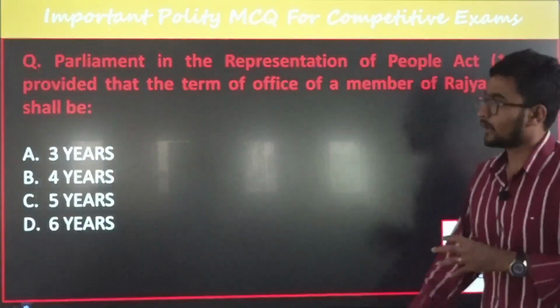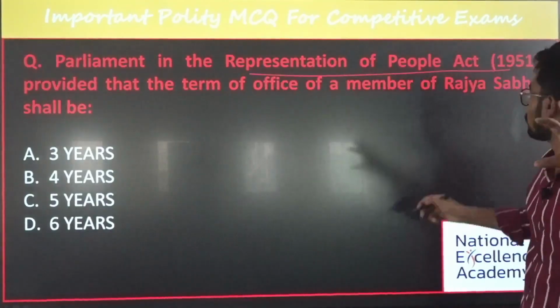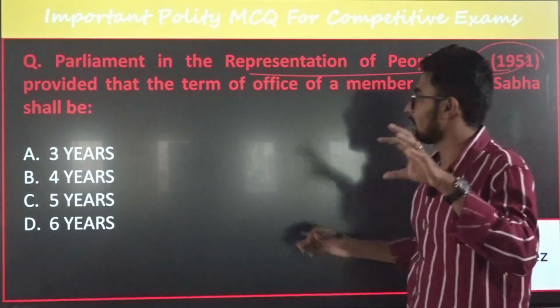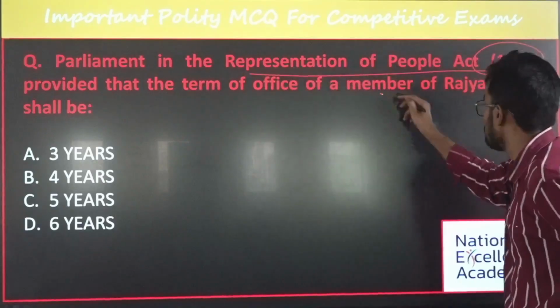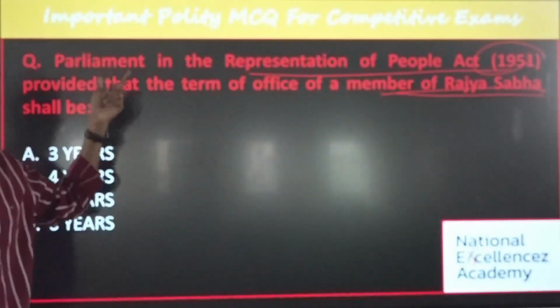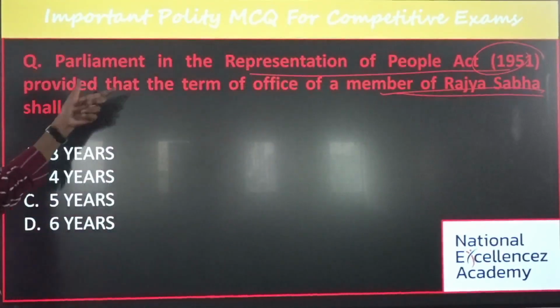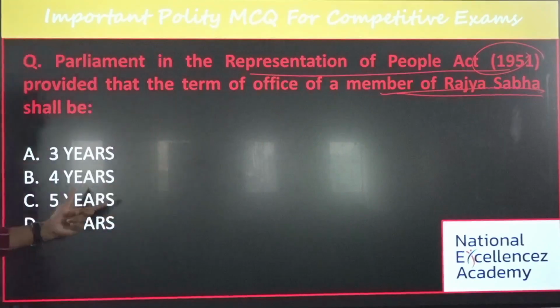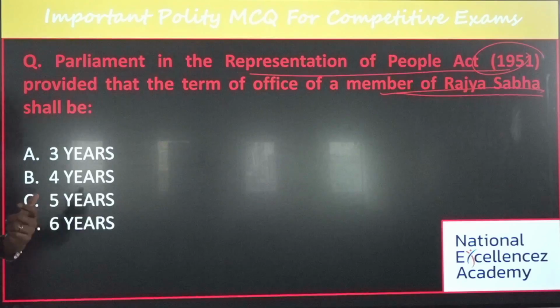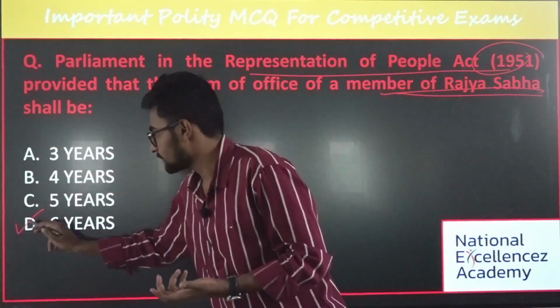Next question: Parliament in the Representation of People's Act of 1951 provided the term of office of the members of Rajya Sabha. Why was this in the news? Because recently the members of Rajya Sabha have been appointed. The basic question is, is the term of office of Rajya Sabha members 3 years, 4 years, 5 years, or 6 years? What is your answer? The answer is the easier one: it is 6 years.